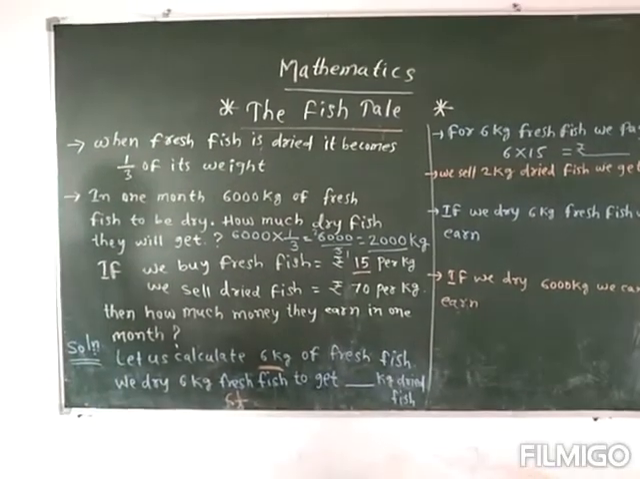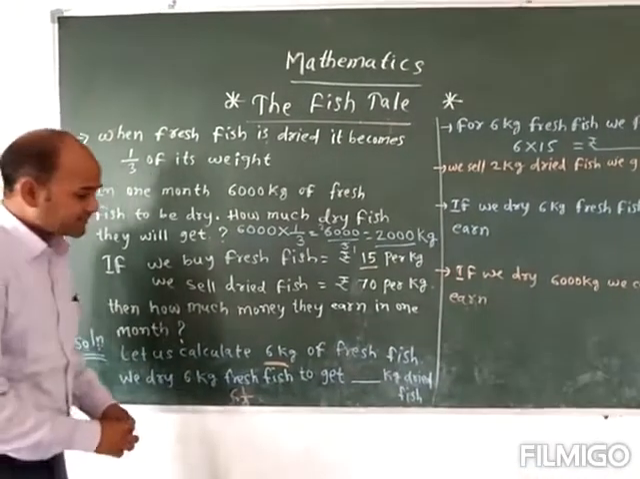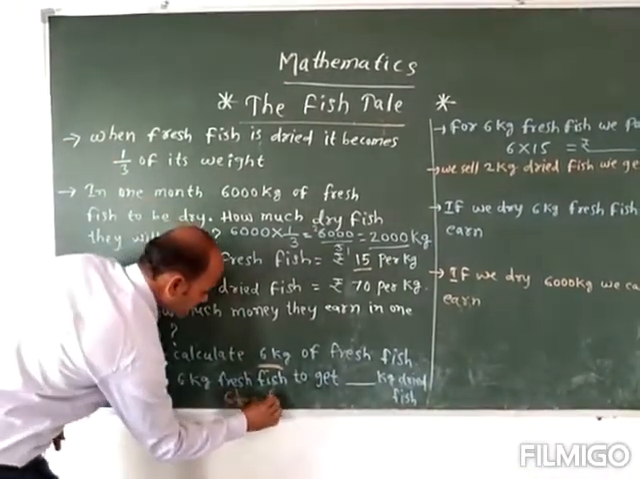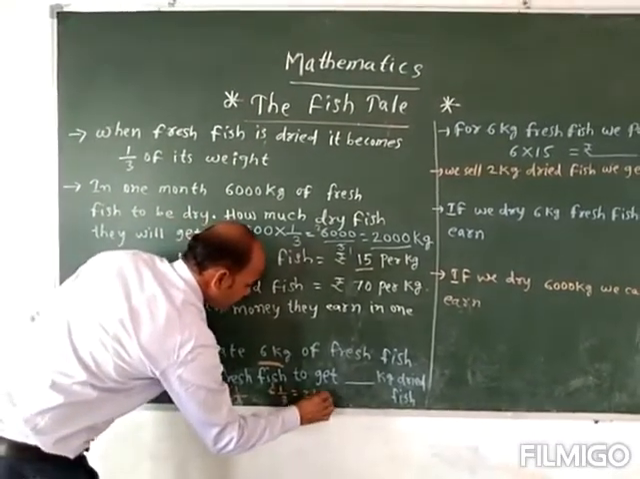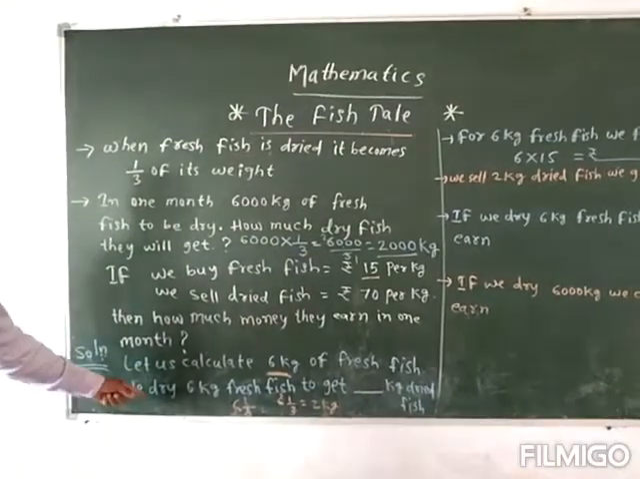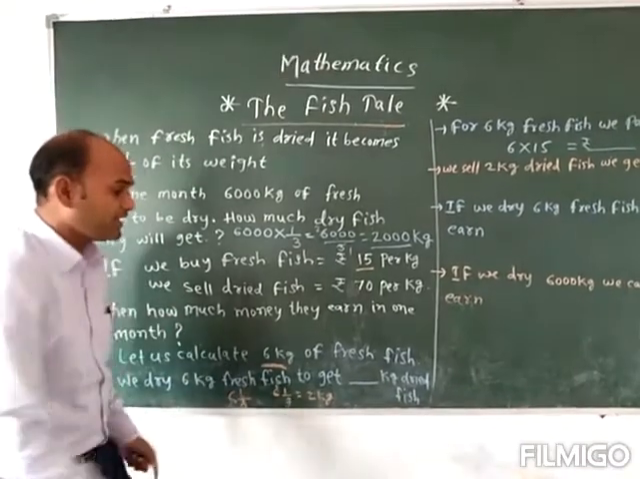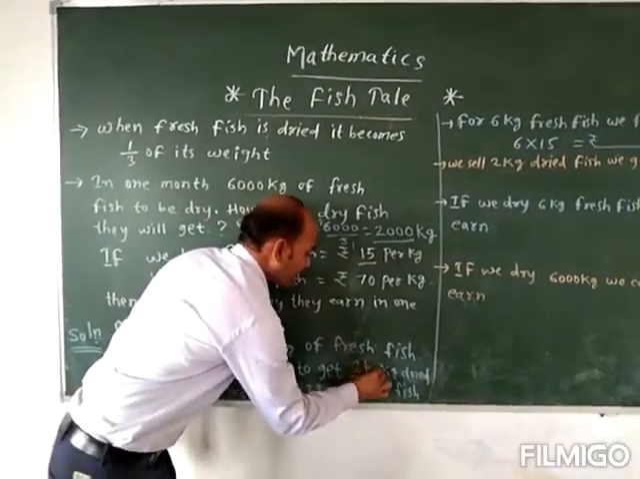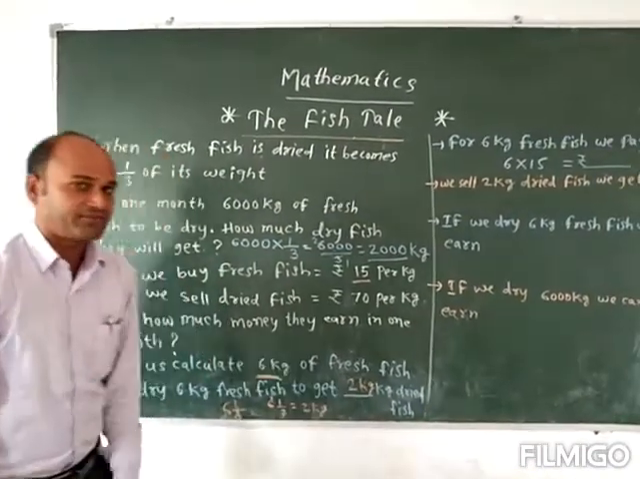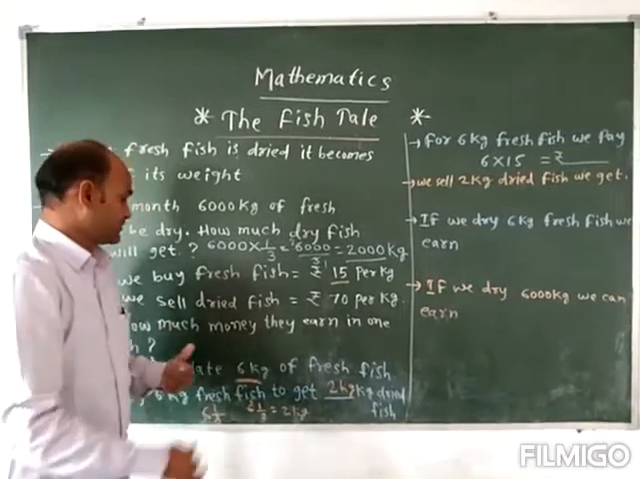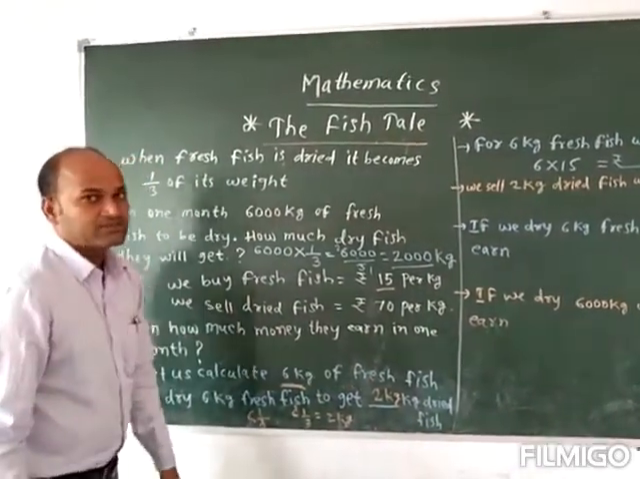Means after drying, how much will remain? 1/3 will remain. 1/3 of 6 kg is what you will get. 6 ones are 6, 2s are 2, so you will get 2 kg of fish. So if you are drying 6 kg of fresh fish, the dried fish remains only 2 kg. After drying 6 kg, you will get only 2 kg of dried fish.